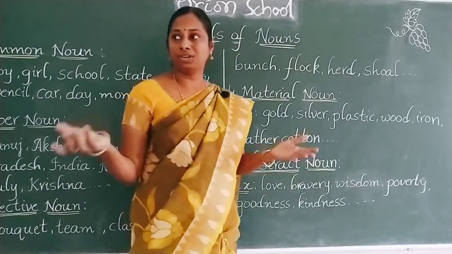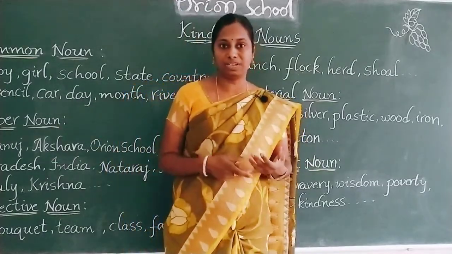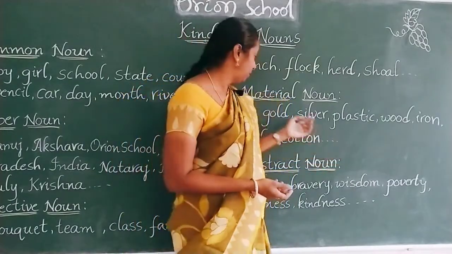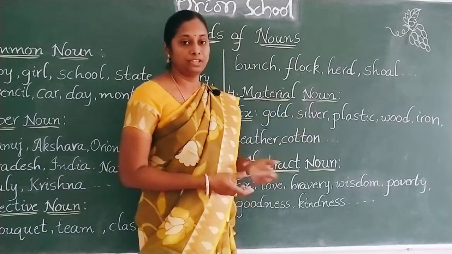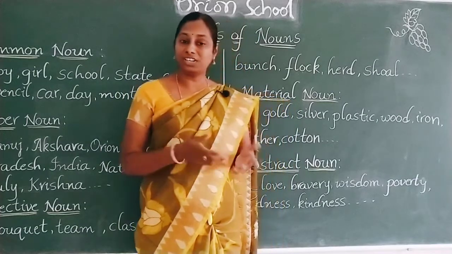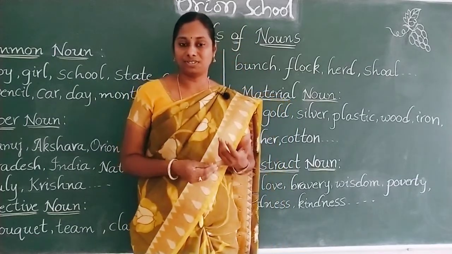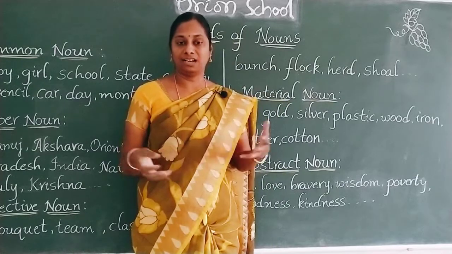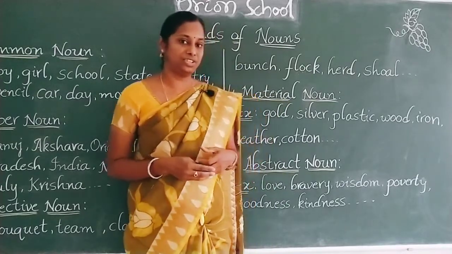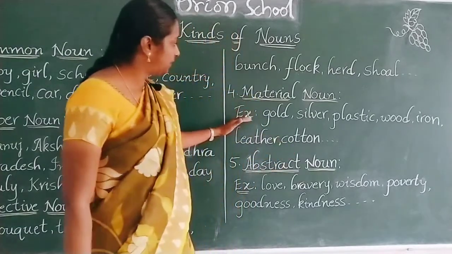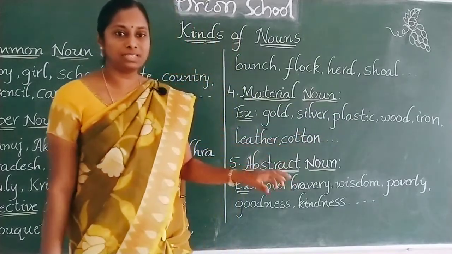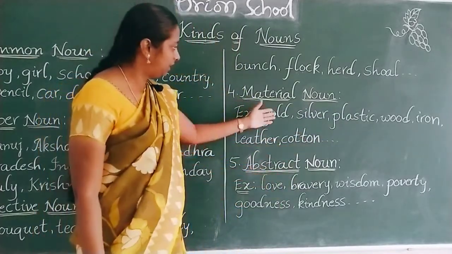Not only that, if you want to construct a building, what do you need? Cement, bricks, sand, iron, etc. All these are also called material nouns. Next, if your mother wants to prepare a sweet, what does she need? Sugar, milk, and some other items. They are also called materials. So what are the examples for material nouns? Gold, silver, plastic, wood, iron, leather, cotton.